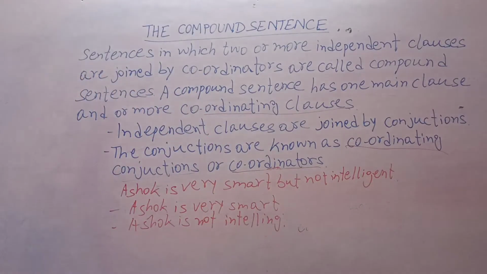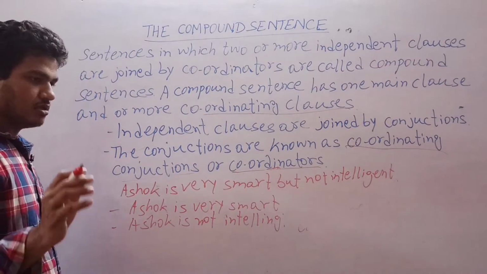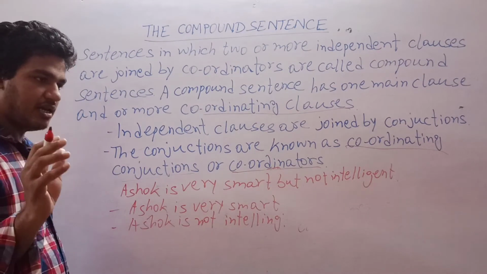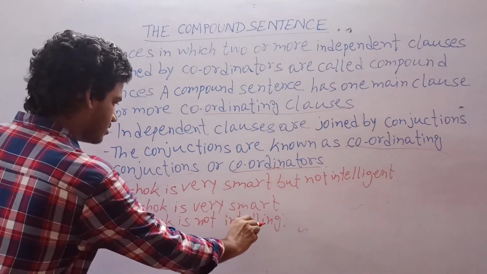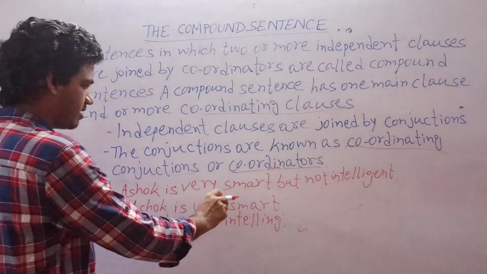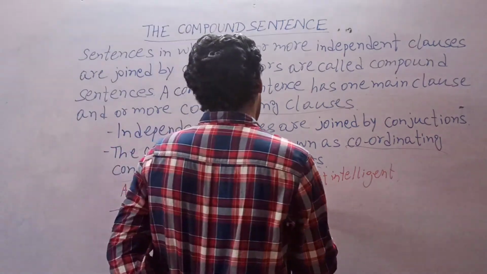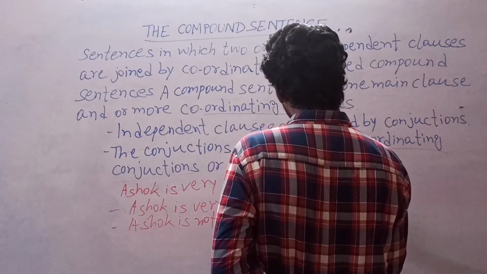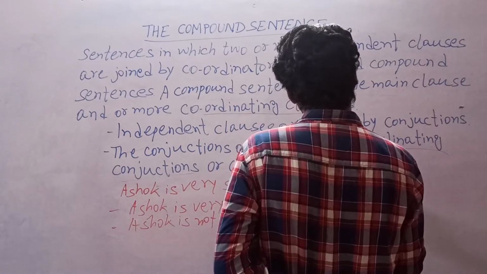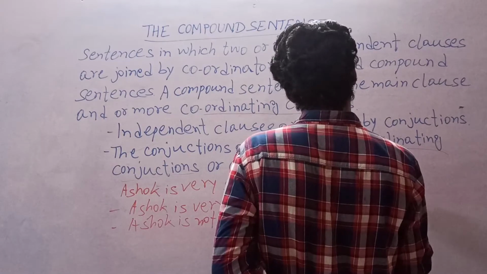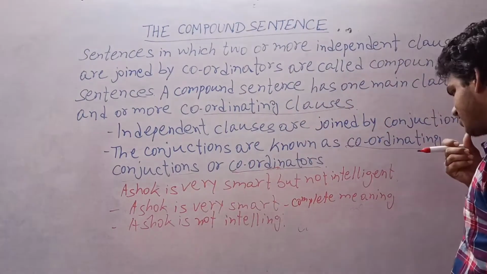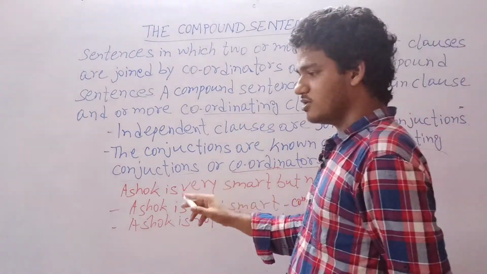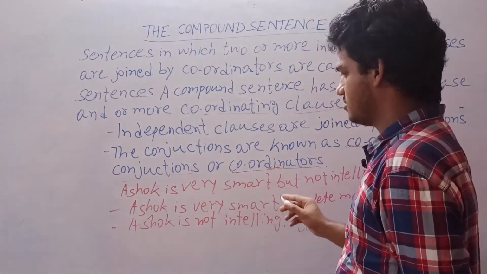Ashok is very smart. This sentence conveys a particular meaning. It is not depending upon Ashok is not intelligent. Ashok is very smart. It gives us a complete meaning or complete sense. This sentence is defining that Ashok is very smart. It is not depending upon other clauses.